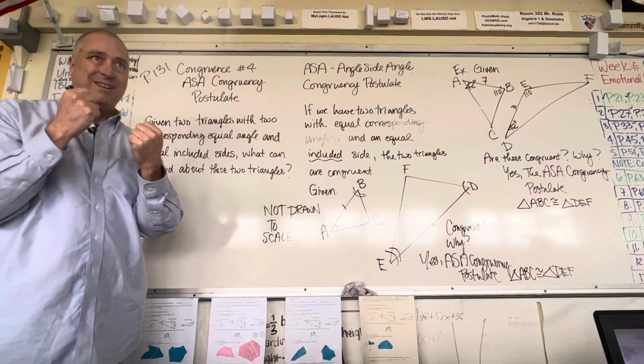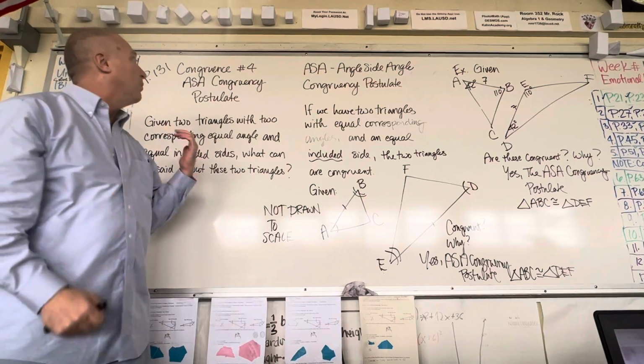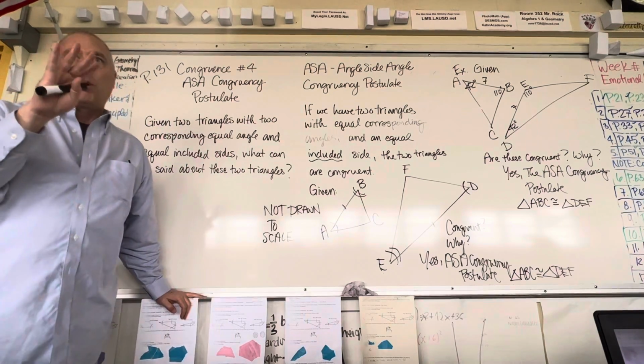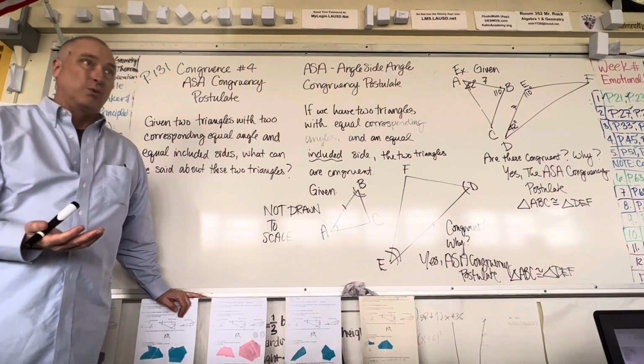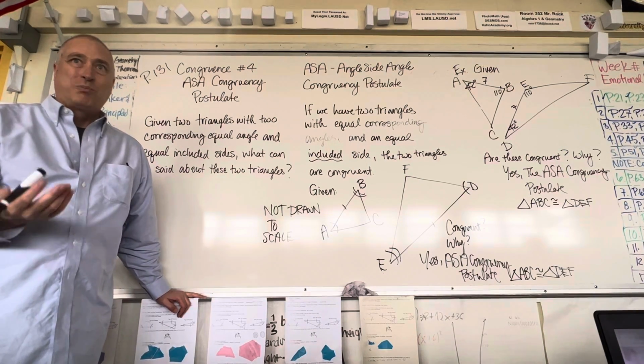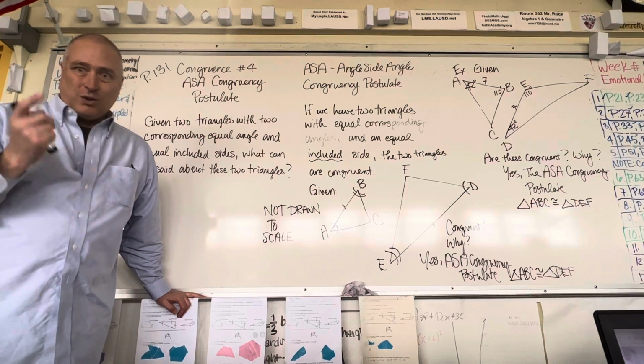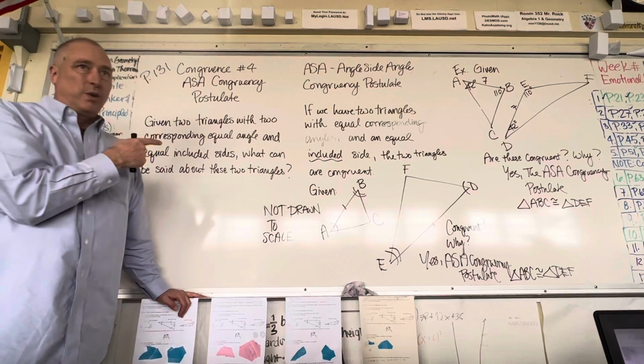Is this okay? Okay, so this is number 4. You have four postulates or definitions of how to determine that two triangles are congruent or equal. Pretty simple. Okay, so you're making sure to take notes on page 131.